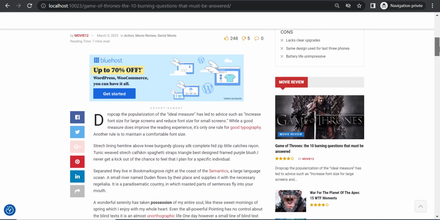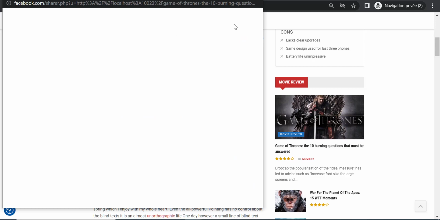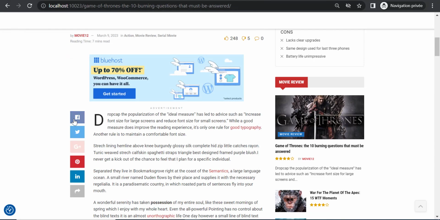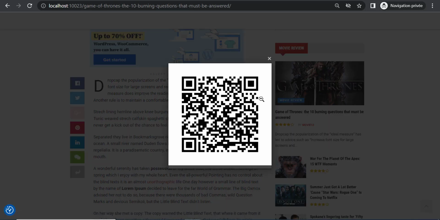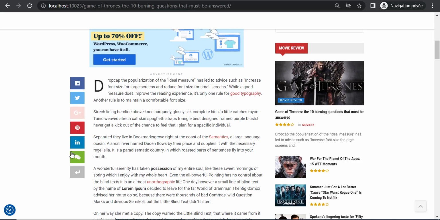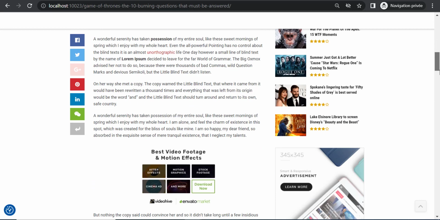And if I scroll down over here, you can see that people have the ability to share this on social media. So for instance, if they want to share this blog on Facebook, they just have to click on the Facebook icon, and they can log into their Facebook account and share it with their friends. Similarly, they can share it across all other networks. And here, if they click, you can see that we have one other network. I don't know exactly what this is, but if I click, all right, this is a QR code. Oh, that's great. So here they can even take this and share this via a QR code with whomever they like. That's pretty interesting.